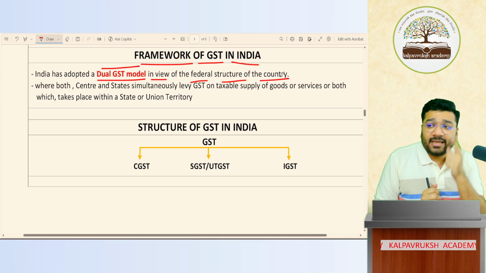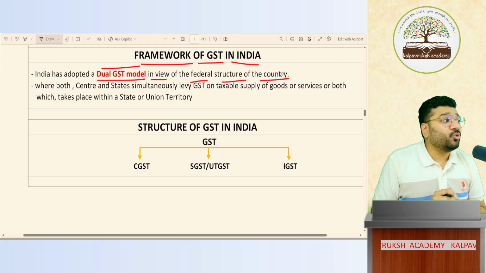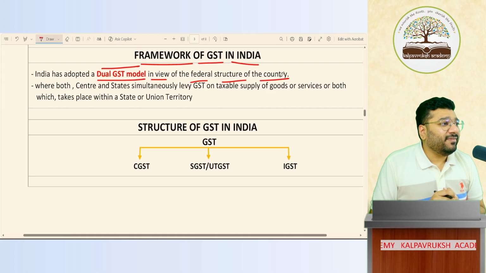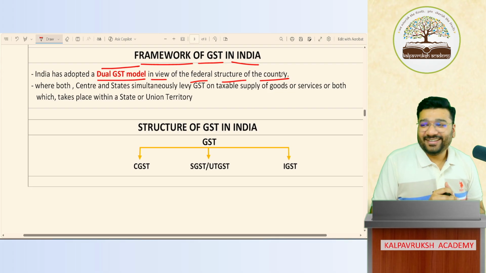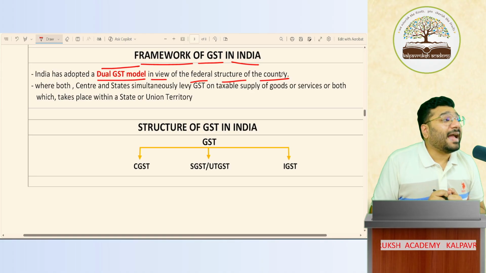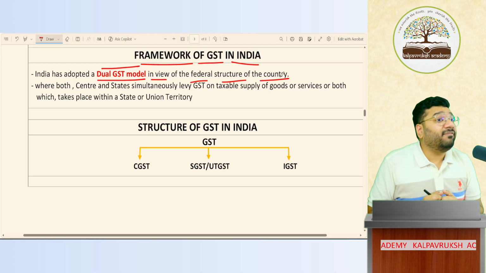Yes or no? Central government, who's ruling? Ruling party at central level, BJP. Right? State level, who's ruling now? TVK. Vijay, so TVK. Both governments need money. Both governments need taxes to run the country. So in our country, we have dual government.